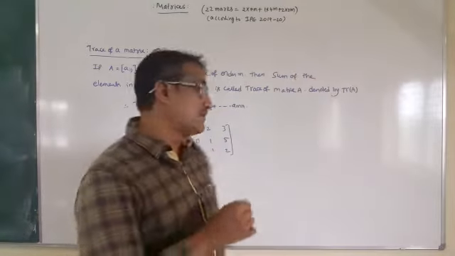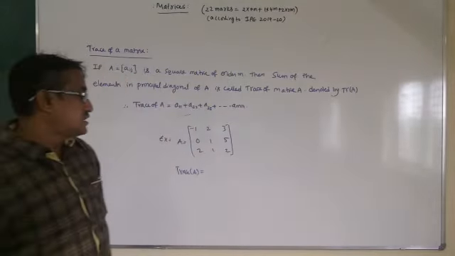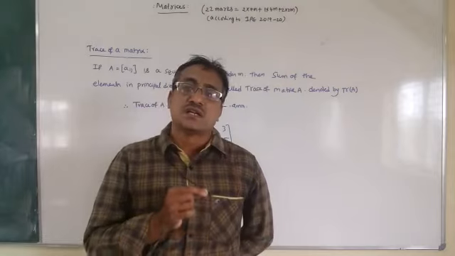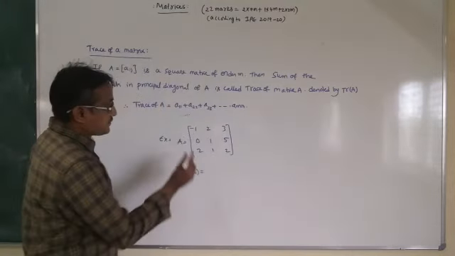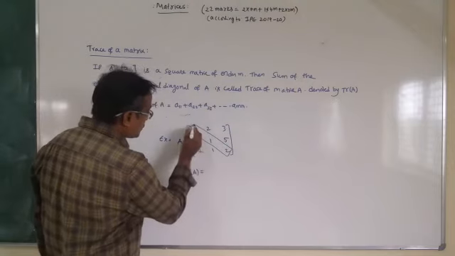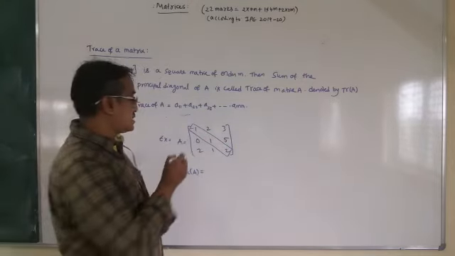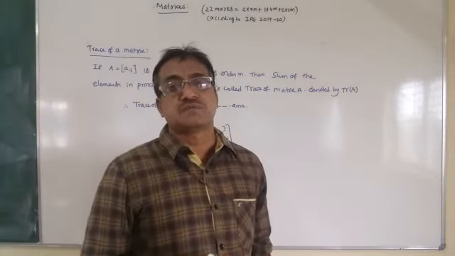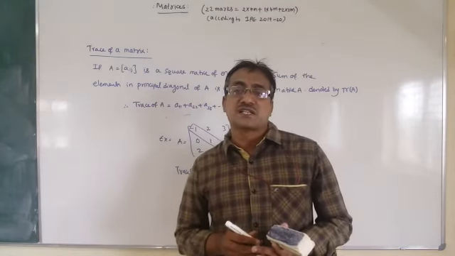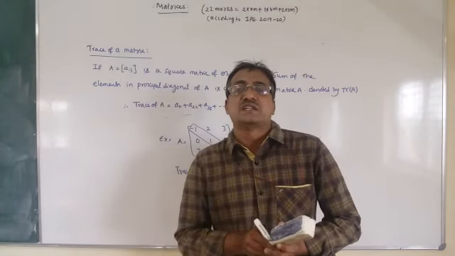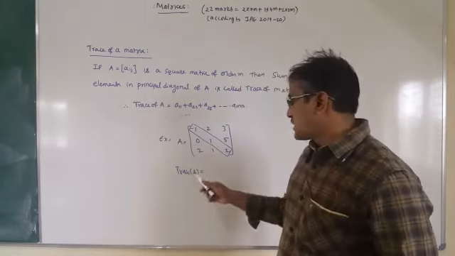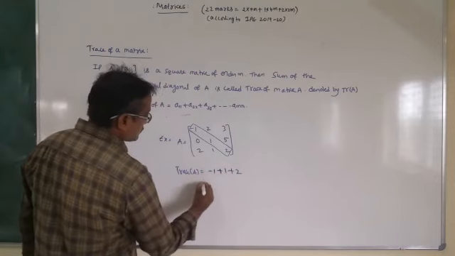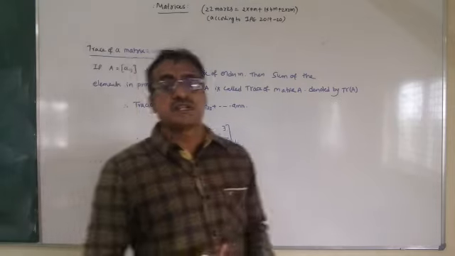Now if capital A is a matrix -1, 2, 3, 0, 1, 5, 2, 1, 2, it is a square matrix of order 3. Now these elements constitute the principal diagonal, that is -1, 1, 2. These 3 elements constitute the principal diagonal. So the trace of the matrix A is the sum of the elements in the principal diagonal. So trace of A is equal to -1 plus 1 plus 2. So you will get 2. So that is the definition of trace.